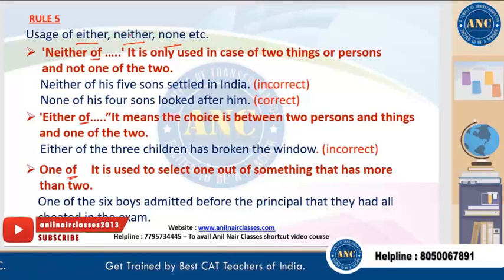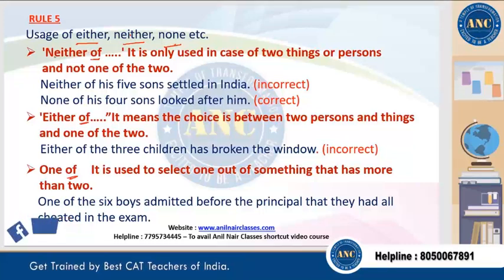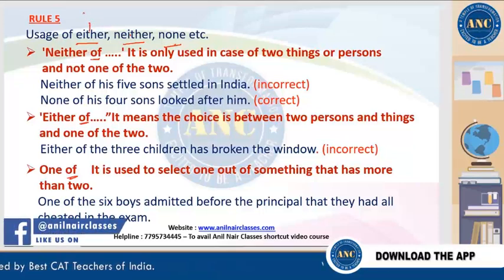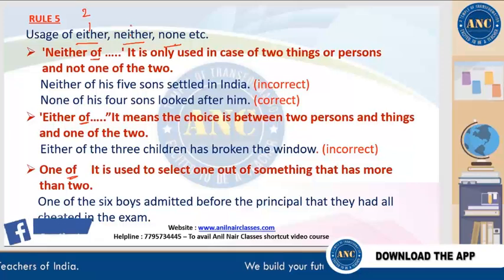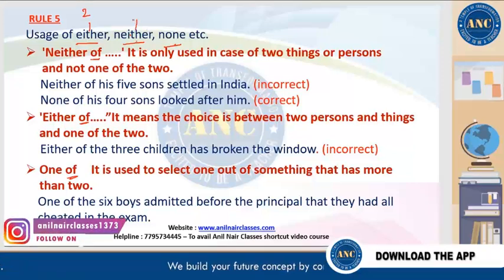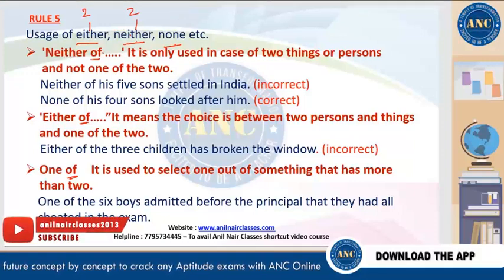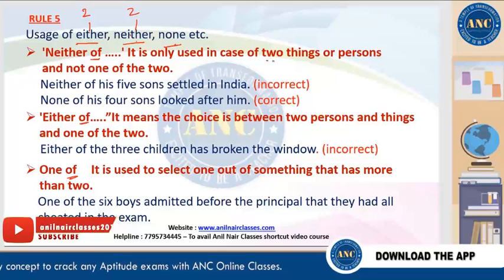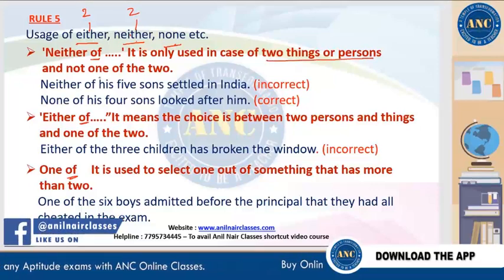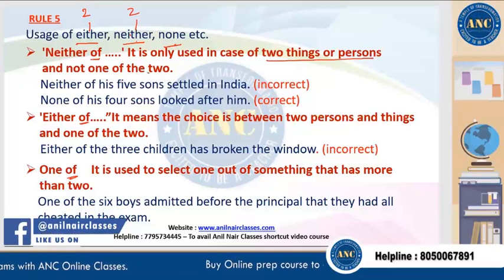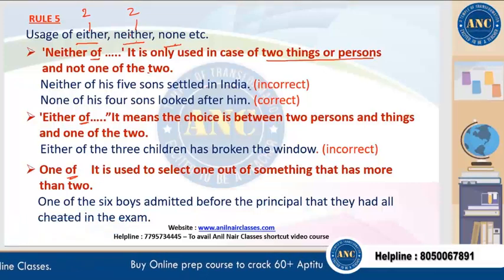And either is used for what? Either is used for two. Either is used when we are talking about either of the two. Neither of the two. None of the what? None will be of plural. One also will be from many. So you see, either and neither are used in case of two things only or two people, and none is used for more than two. So, neither of his 5 sons settled in India.